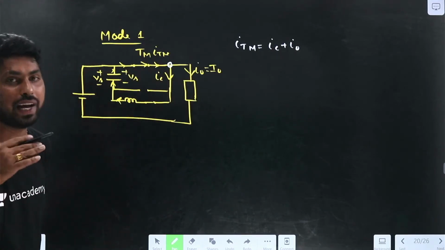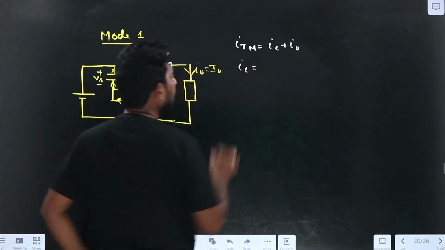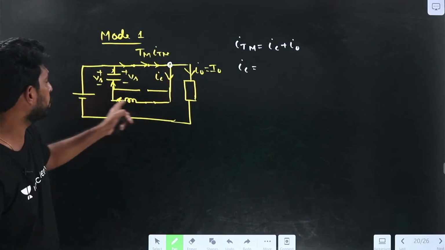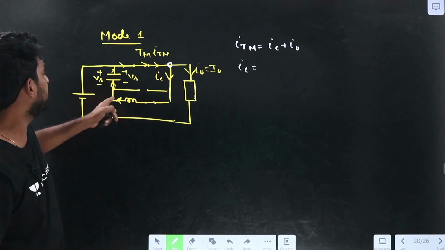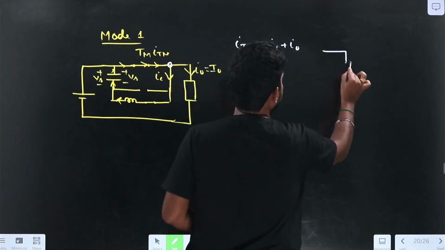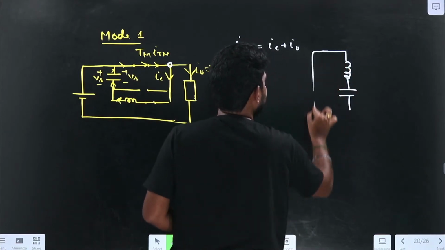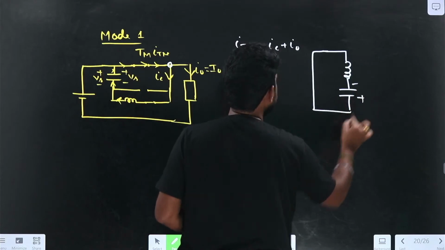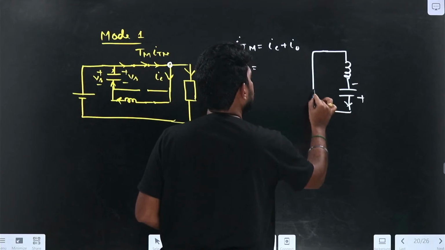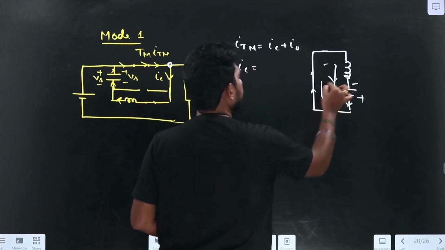We have drawn the I0 already. So what is the IC? How can the IC be drawn? If you observe this circuit, it is a simple source-free LC circuit. If I draw it separately, the circuit is like this: inductance and capacitance, with minus plus here, and the current flowing in this direction.